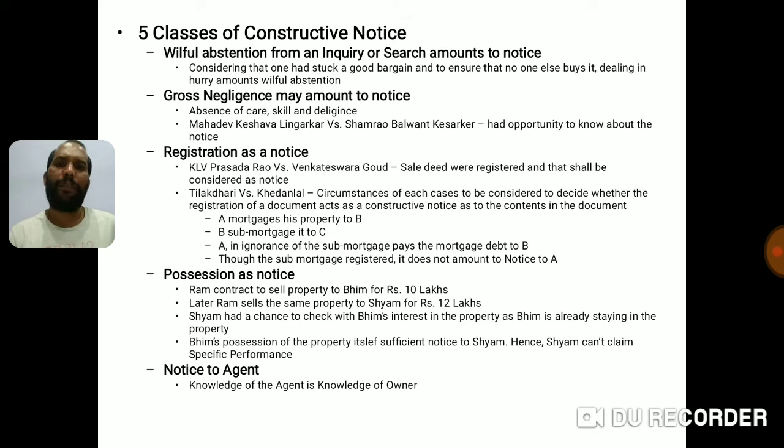Notice to agent. When agent is having notice, it is considered that the knowledge is available to the principal also. So knowledge of an agent is knowledge of an owner. So that's a very important fact that you need to remember.